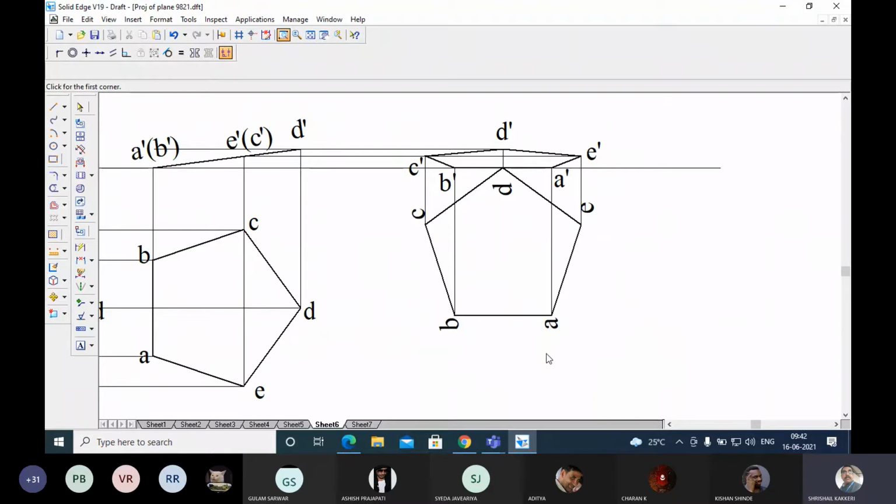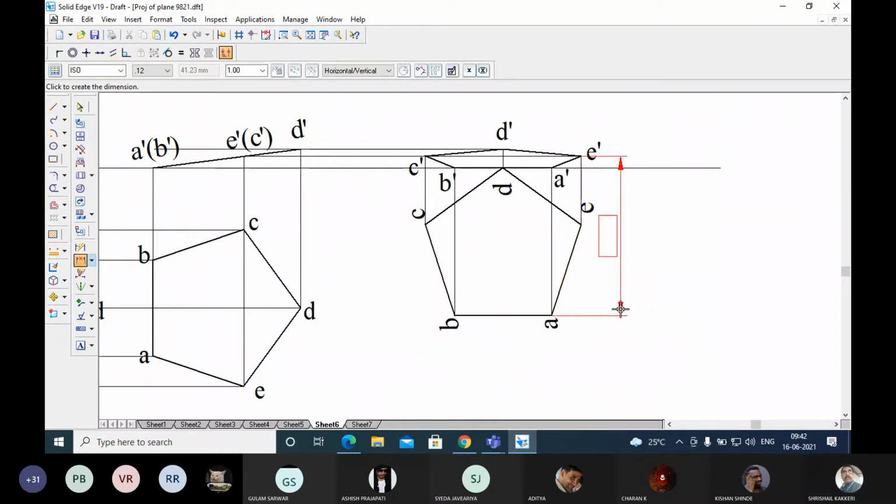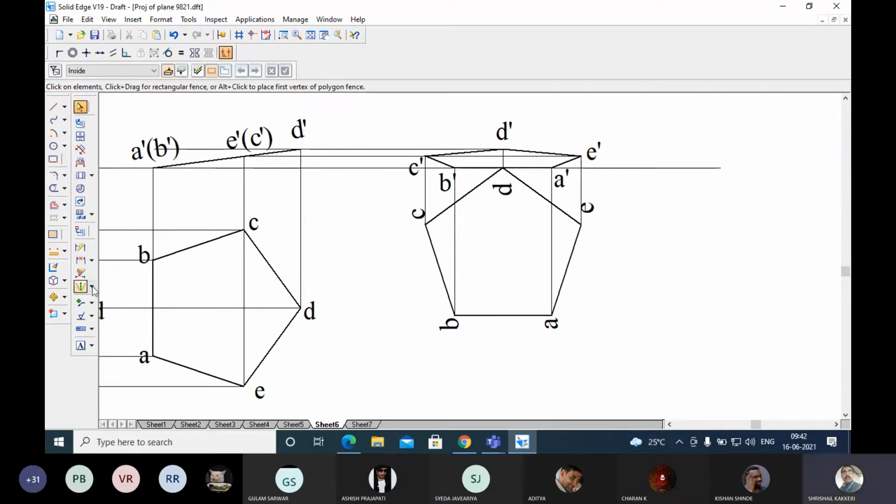Okay, take a scale. This is the distance of this edge from the vertical plane, and this is the distance of this edge from the vertical plane.